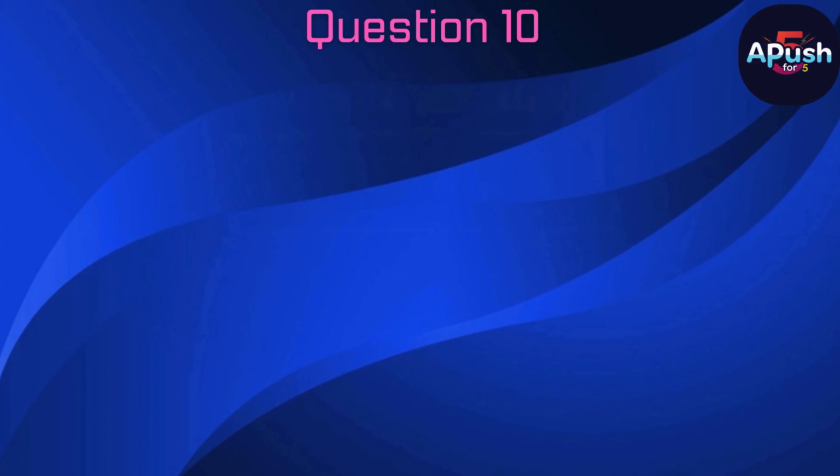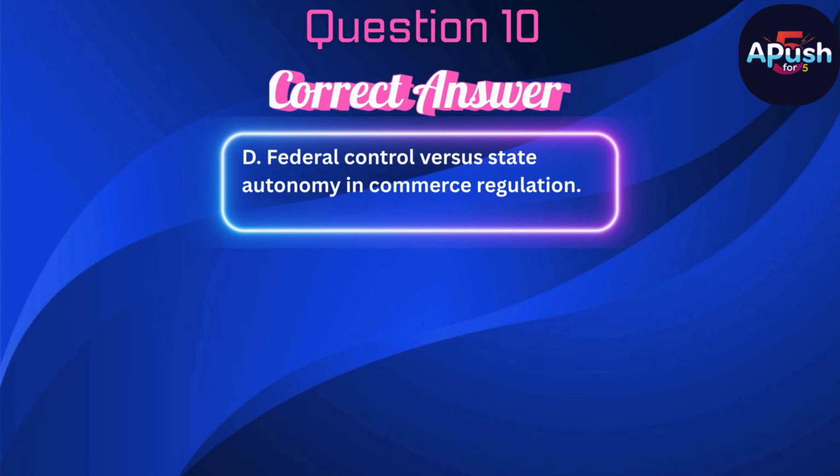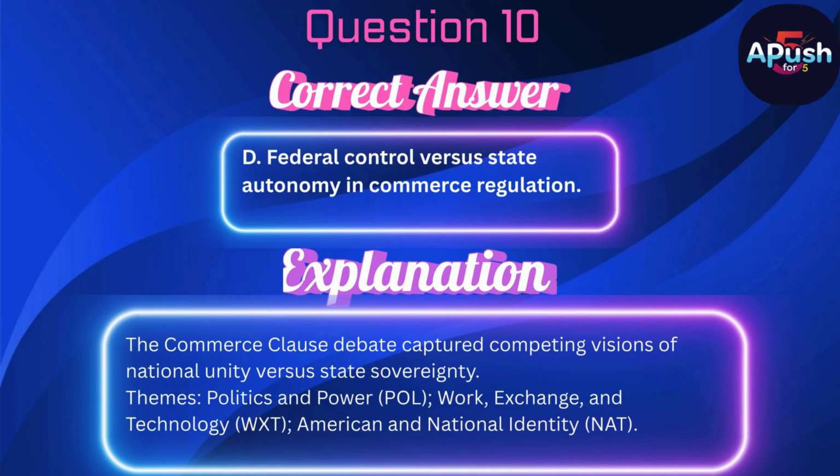The correct answer is D. Federal control versus state autonomy in commerce regulation. The Commerce Clause debate captured competing visions of national unity versus state sovereignty.